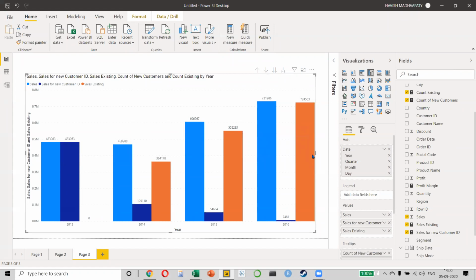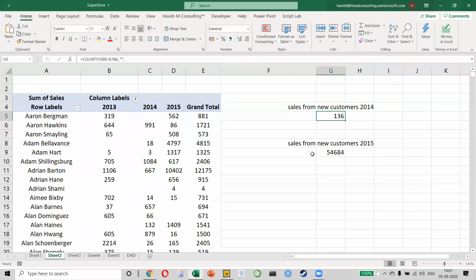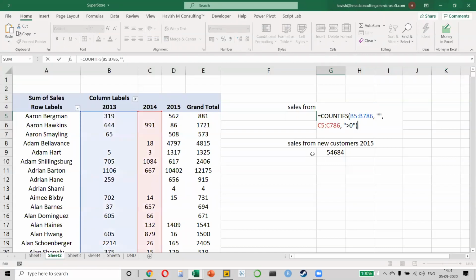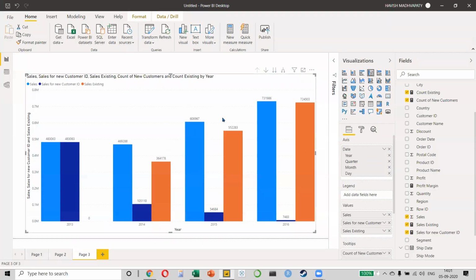Now, a lot of you will say, but could we not have done this on Excel? We could. I'm not arguing that you can't. But can you imagine how much more difficult it is? For every single year, for the sum and for the count, I have to write new formulas. The beauty of Power BI is that I can literally do it in a few clicks with just some small modification. If I want to change the year to quarter, I can just click on the expand button.